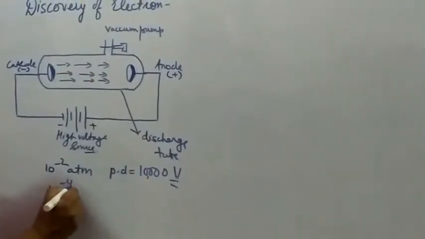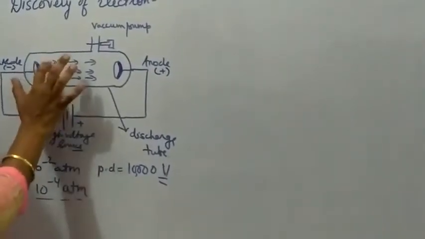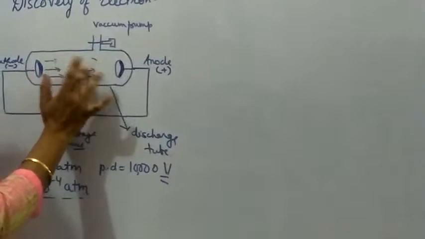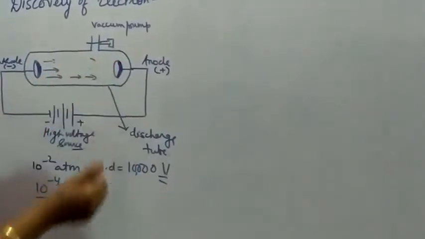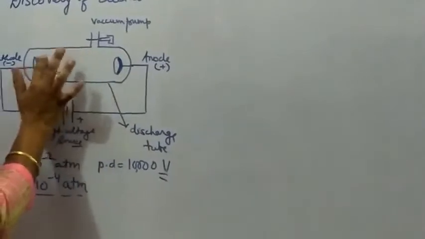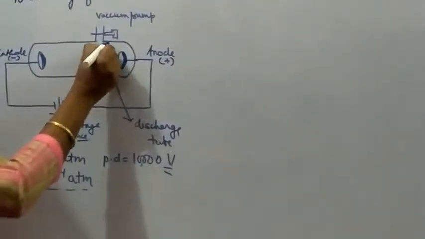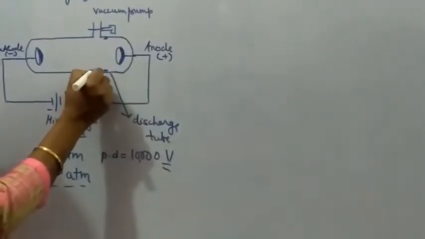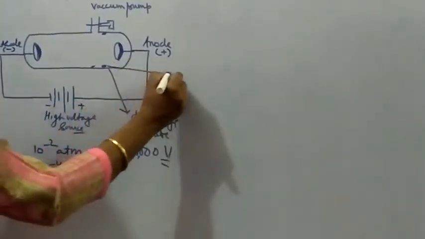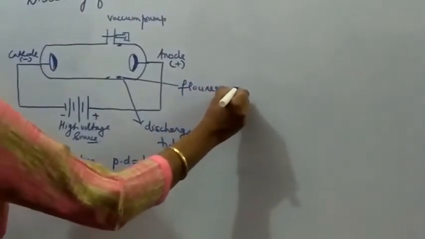When the pressure was lowered more, to 10 raised to power minus 4 atm, the path didn't get brightened up; only certain scintillation or fluorescence was observed from the glass walls.